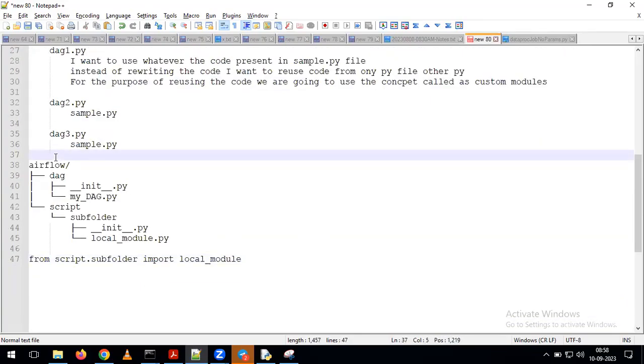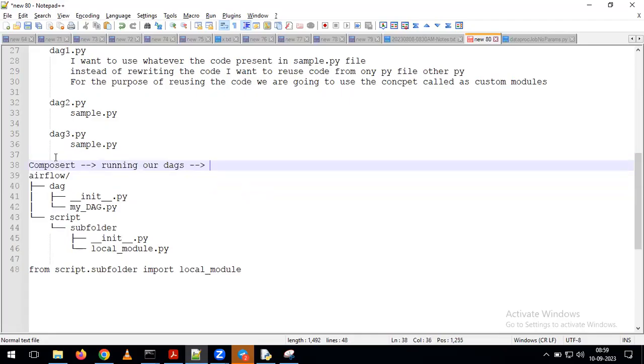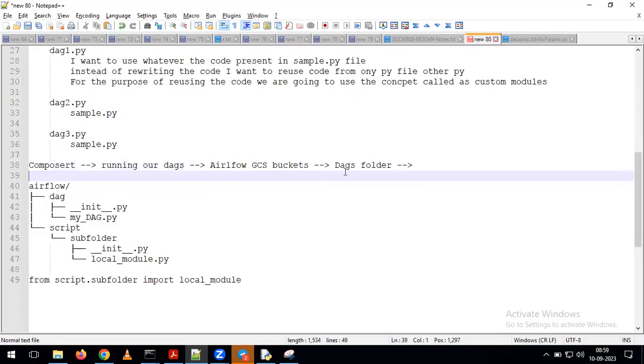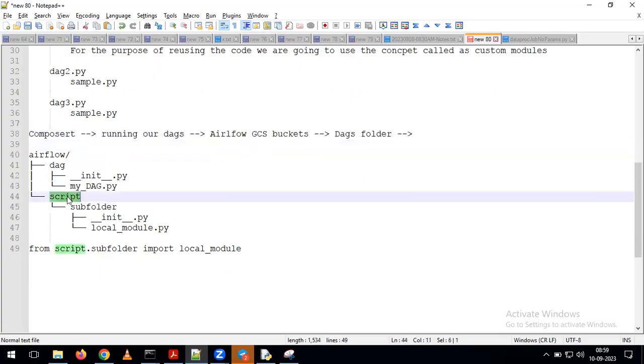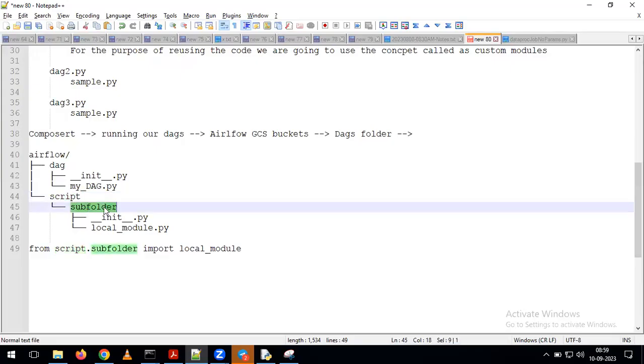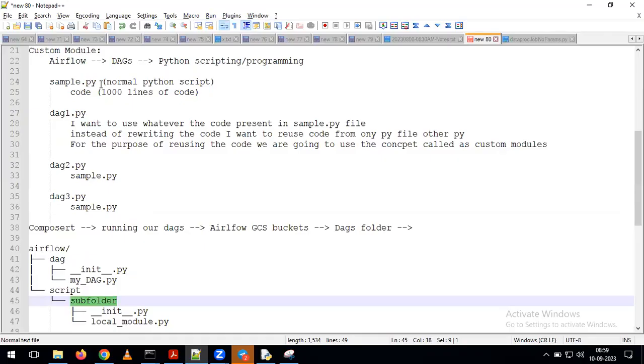If you remember, when we created the Composer as part of running our DAGs, we are uploading all our DAGs to the Airflow GCS bucket. In the Airflow GCS bucket, we upload all the DAGs in the folder called DAGs folder. But other than the DAGs folder, we can see one more folder called script folder, or if you want, we can create the script folder separately. In this script folder, I will create one more subfolder. In this subfolder, I am going to maintain all the reusable code, whatever you want.